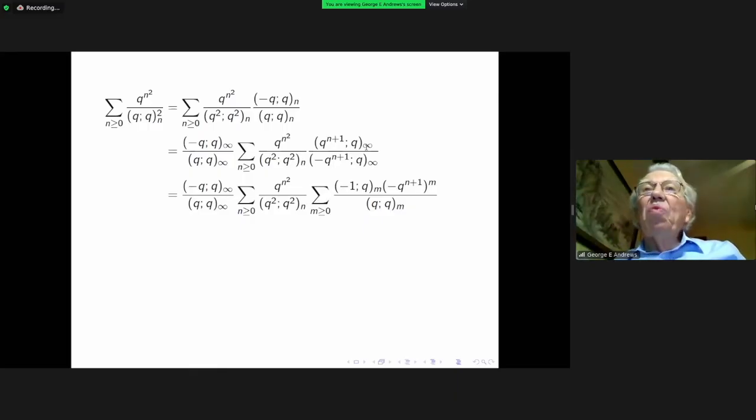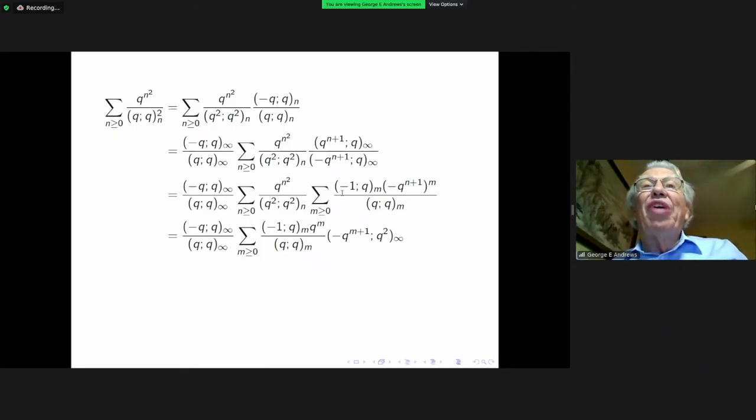All right. So that's what you get for the q binomial series. And now, what do you do? Everything from here on is almost algorithmic, not quite, but almost. You interchange the order of summation and you sum the n sum. And the n sum is, again, by a limiting case of the q binomial series, this infinite product.